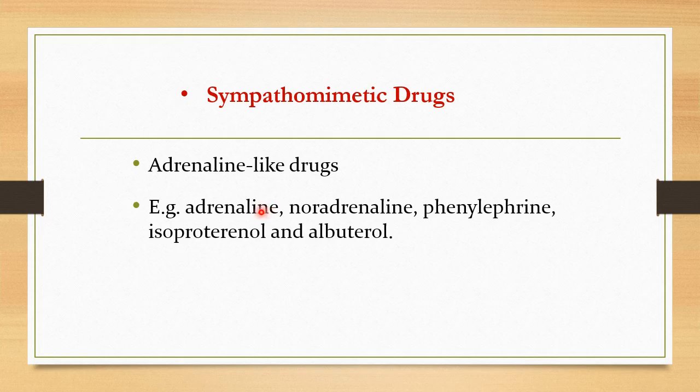Certain examples of the sympathomimetic drugs are adrenaline and noradrenaline. These are also natural neurotransmitters secreted by the nerve endings of the sympathetic system, and they are also available synthetically. Other drugs like phenylephrine, isoproterenol, albuterol all have an effect like that of epinephrine or norepinephrine, or in other words, an effect like that of the sympathetic stimulation.